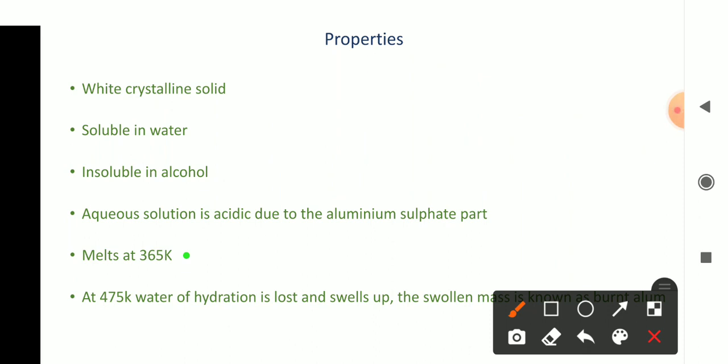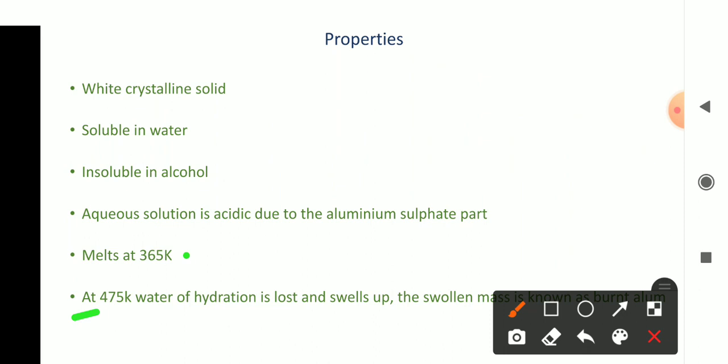And finally, an important property is given. At 475 Kelvin, the water of hydration, in the sense, the water molecules associated with the potash alum. We know the formula of potash alum, what it is, K2SO4, Al2(SO4)3, 24H2O. So that 24H2O molecules are called as water of hydration. So when this crystal of potash alum is heated at 475 Kelvin, the water of hydration associated with the potash alum crystal is entirely lost, and we get a burnt mass.